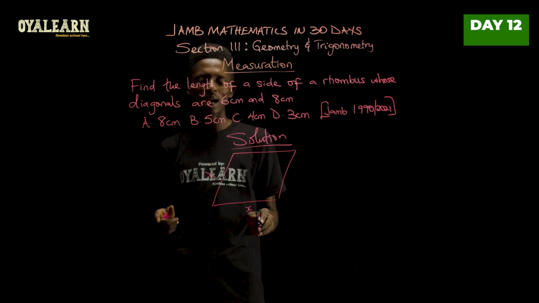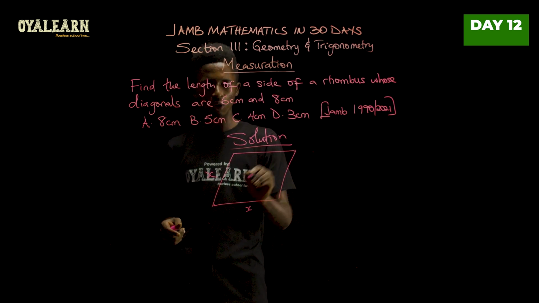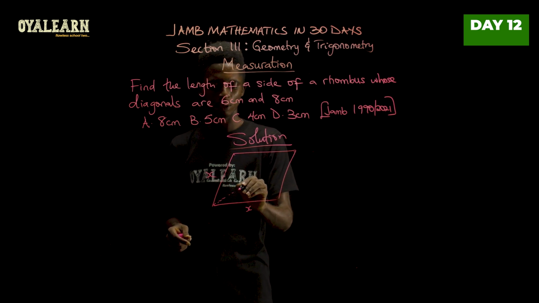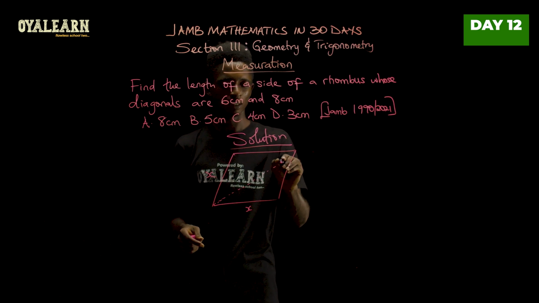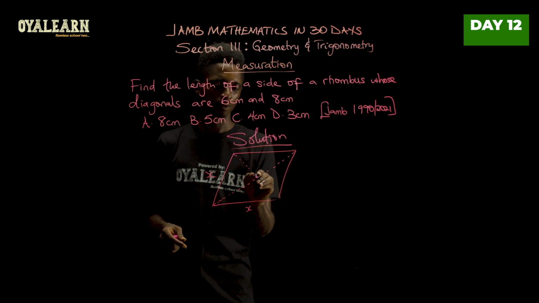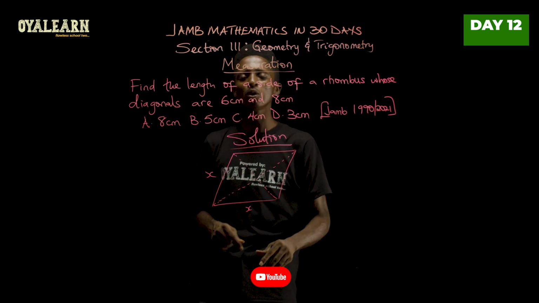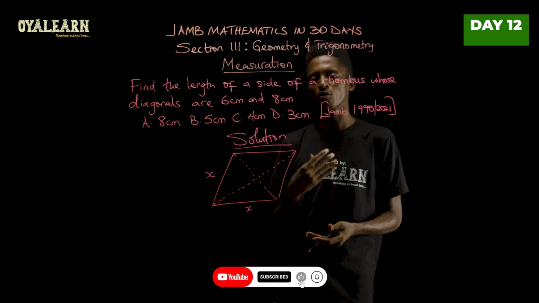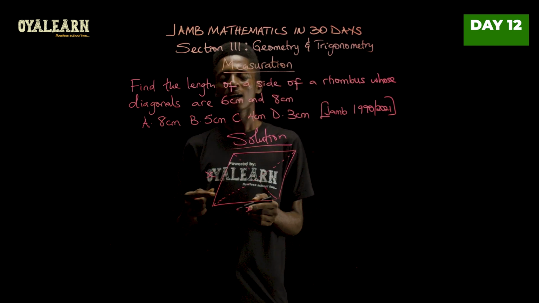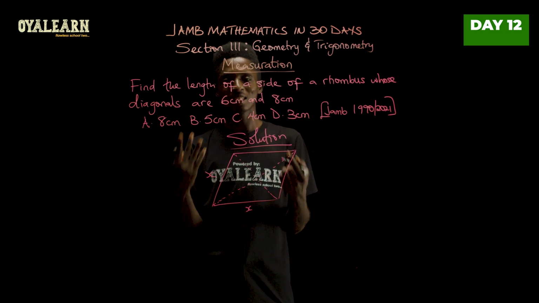Now, we are given the diagonals. This diagonal will be the longer one, while this is the shorter one. So let me draw the diagonals with broken lines, and then do the same thing here. Another thing we know about the diagonals of a rhombus is that, just like some other quadrilaterals, the diagonals always bisect each other.